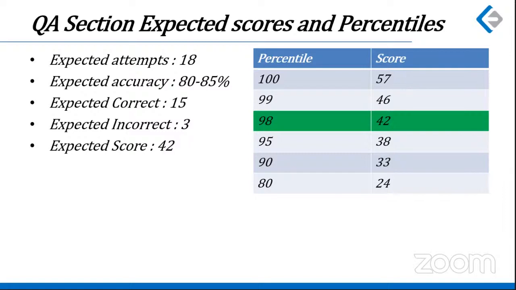Ideally speaking, even if only the easy questions are attempted, 21 marks can be got very easily that way. A few more from the moderate ones, and a score of 24 should be achieved to get an 80 percentile. So this is the breakup of the percentile score.